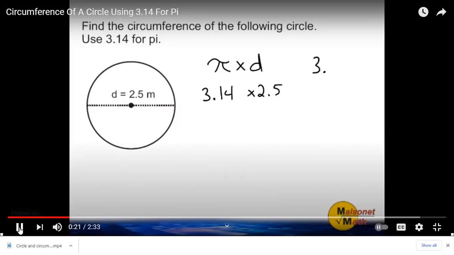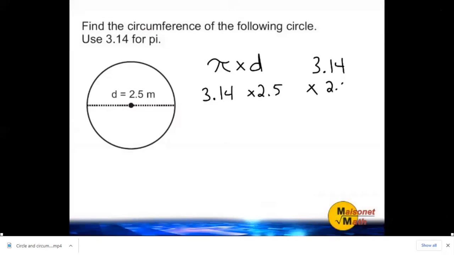So we said that we have how many rules to calculate the circumference? Two. So after we multiply the values together, that will tell us what the distance is all the way around our circle.